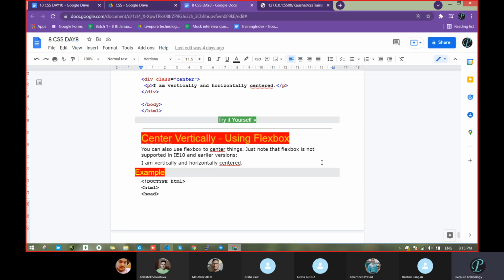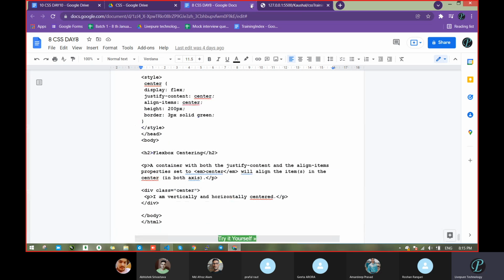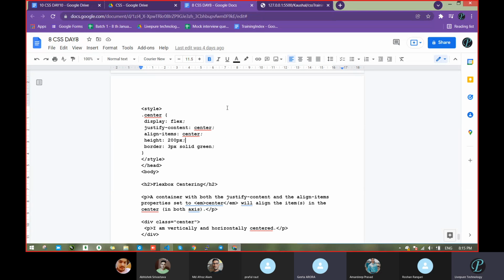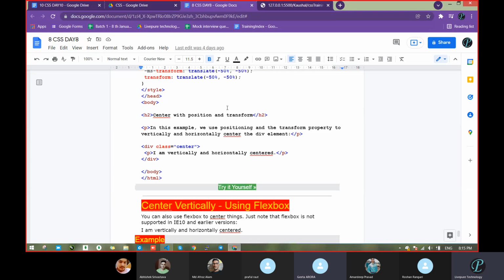Anyone having any issue in this complete document? Yeah, can you explain Flexbox once again? I think I missed that one on that day.